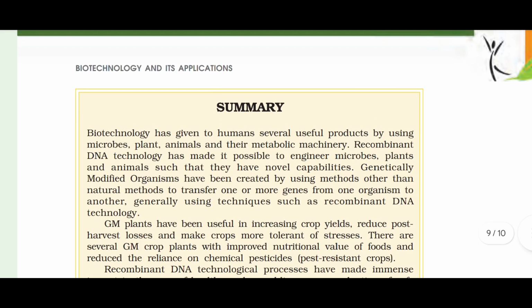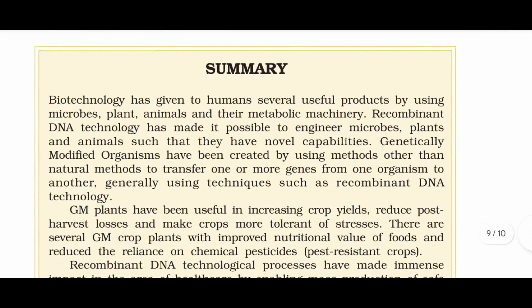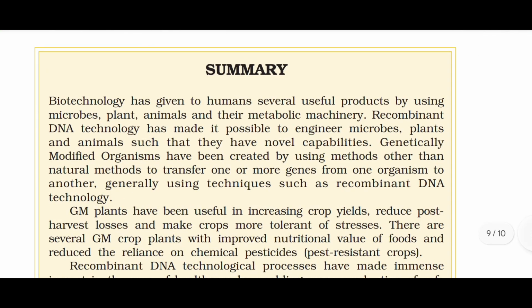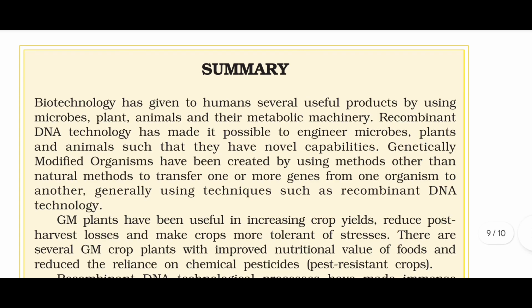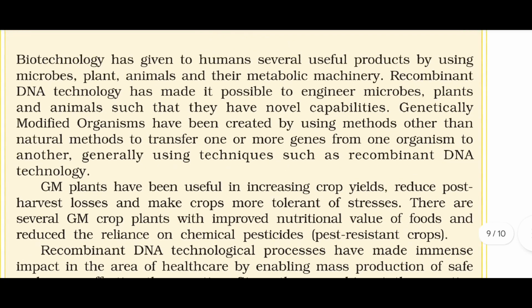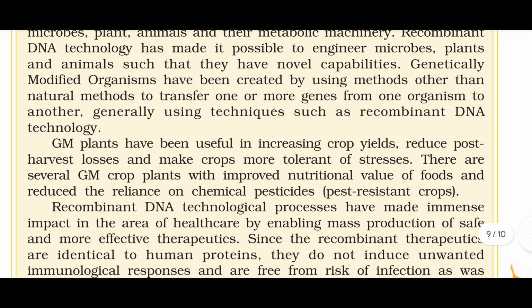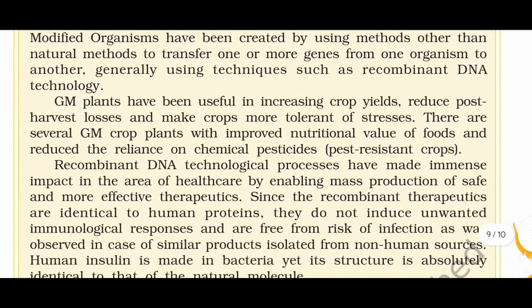So now let's summarize. Biotechnology has given humans several useful products by using microbes, plants, animals, and their metabolic machinery. Recombinant DNA technology has made it possible to engineer microbes, plants, and animals such that they have novel capabilities. Genetically modified organisms have been created by using methods other than natural methods to transfer one or more genes from one organism to another, generally using techniques such as recombinant DNA technology. GM plants have been useful in increasing crop yields, reducing post-harvest losses, and making crops more tolerant to stress.